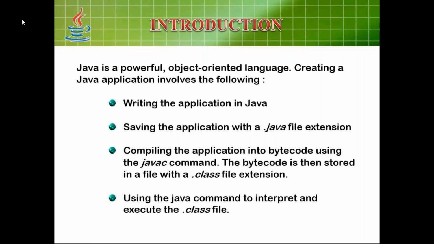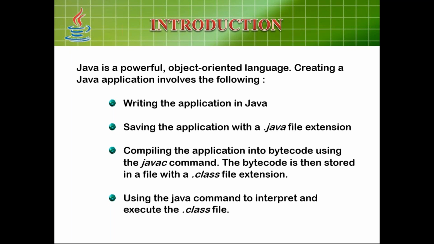what we can do with Java. You see here, Java is a very powerful object-oriented programming language. You can create Java applications in two ways. By writing an application in Java, saving the application, how will you execute it? This slide is all about how to execute. Saving the application with the Java file extension, I think this is all we know. But I would like to revise once again, and few people are still asking how to execute Java. Few people are messaging me on WhatsApp asking how to execute Java. I don't know what is the reason. So please see that here.